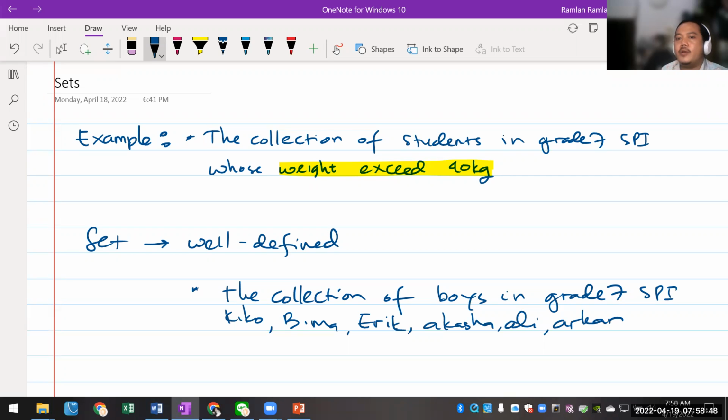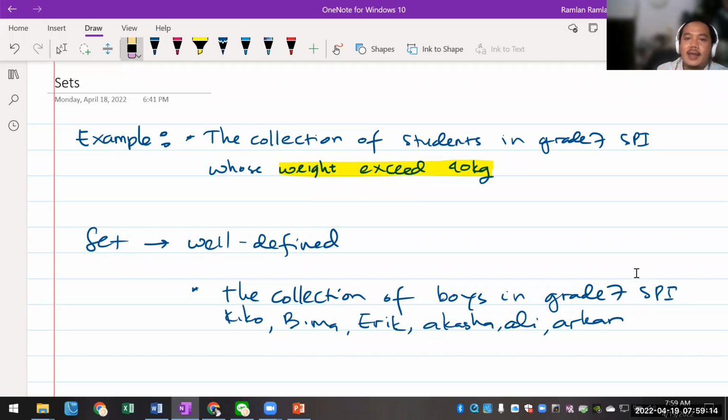For the students who are here now that are boys, for example, these are the boys currently here. If I write down, for example, Aruni here, that can't be, because Aruni is not a boy, so she is not in here. Okay, so you don't write that down because everyone will say, Sir, Aruni can't be put there because she is not a boy. Everyone will say that. So this is what we call a set.